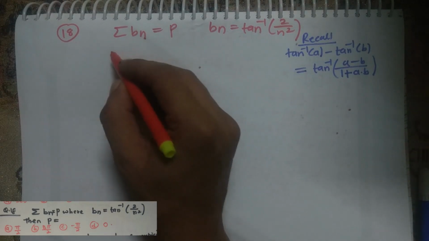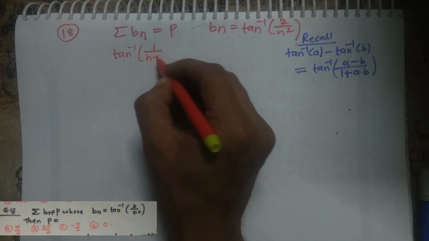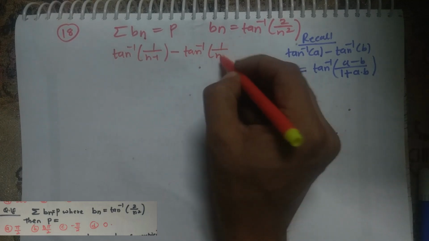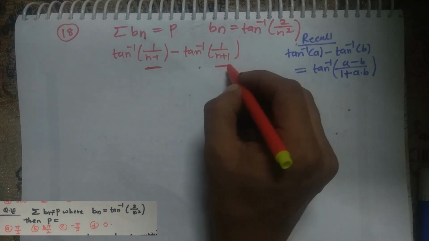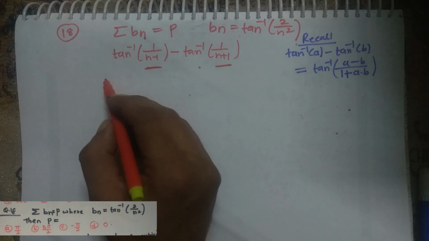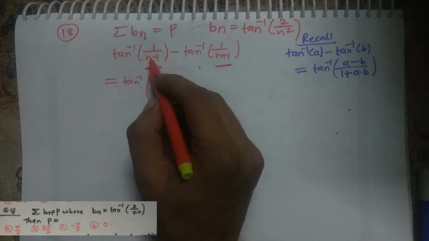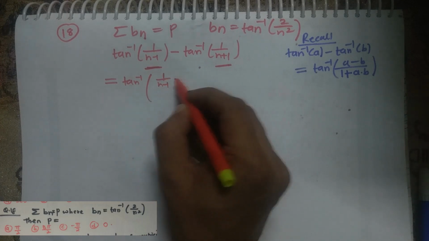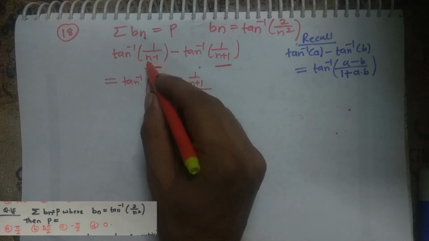So let's look at this: tan inverse of 1 upon n minus 1 minus tan inverse of 1 upon n plus 1. In this case, our A is 1 by n minus 1 and B is 1 by n plus 1. Let's try to solve this. What do we get? Tan inverse of, this is A and this is B, what will be the formula? A minus B divided by 1 plus A into B.